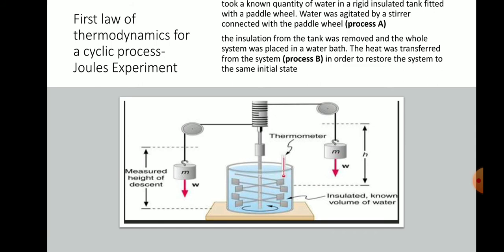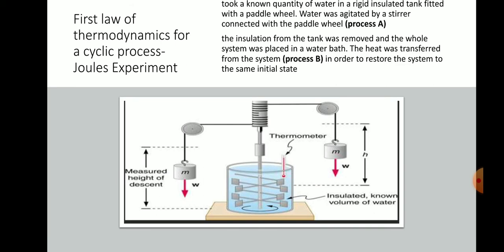Okay, the reason for the heating is the friction between the water molecules and the blade of the stirrer. If we continuously stir water by our hand, we sense the hotness because of the friction between our hand and water. Okay, this is the one process. Then come to the other process.